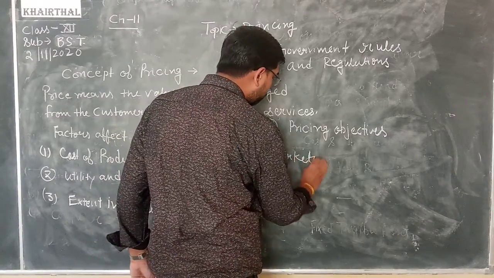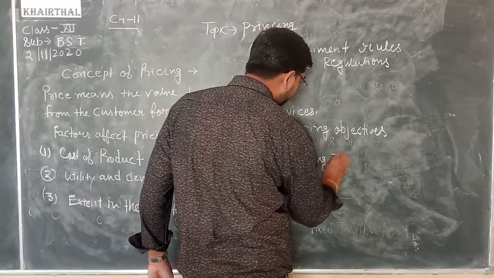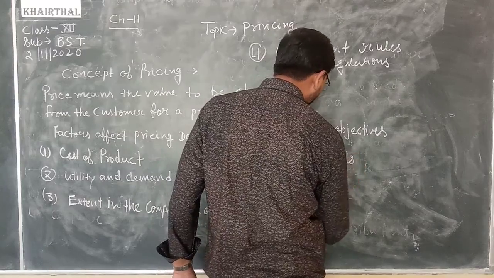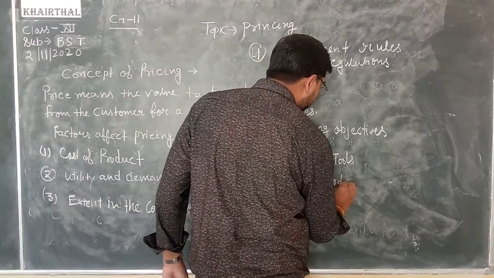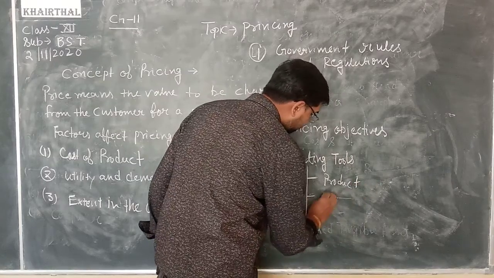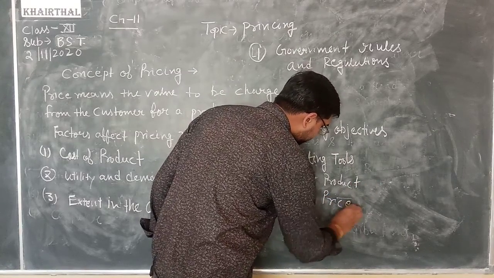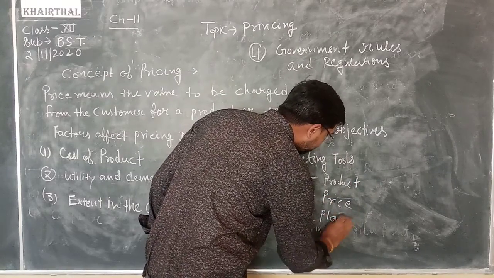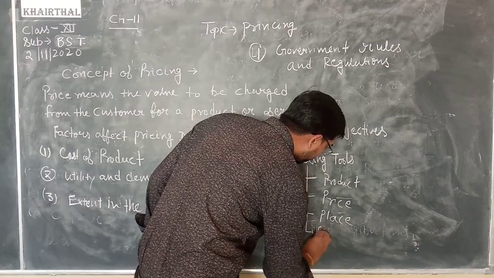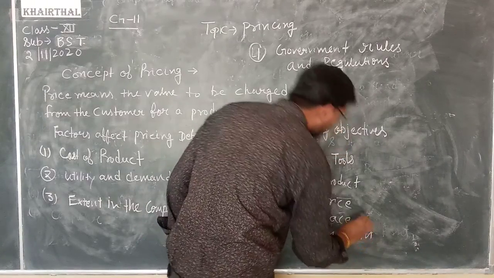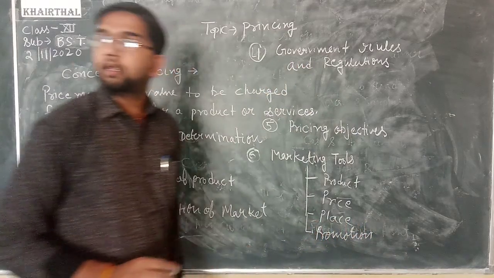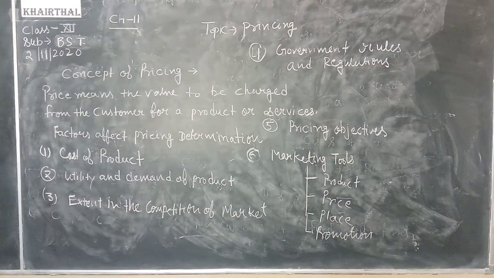So marketing tools include product, price, place, promotion and physical evidence.